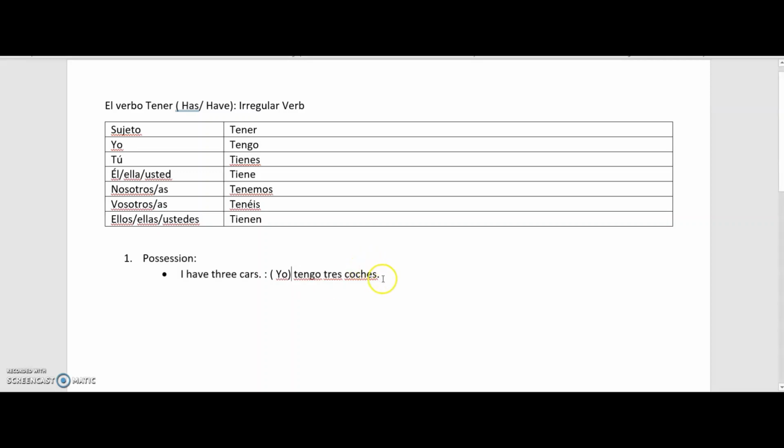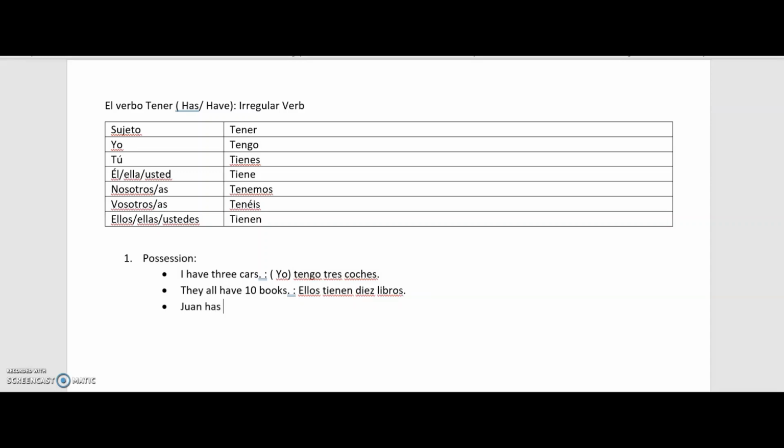Okay. But if I want to say, for example, they all have 10 books. So they all will become ellos. Again, the use of ellos is completely optional. Ellos tienen 10 libros.